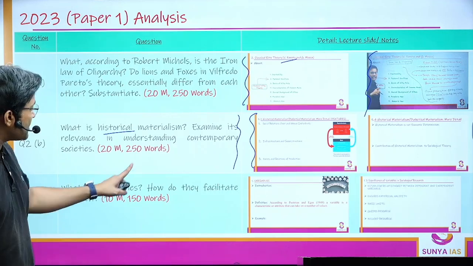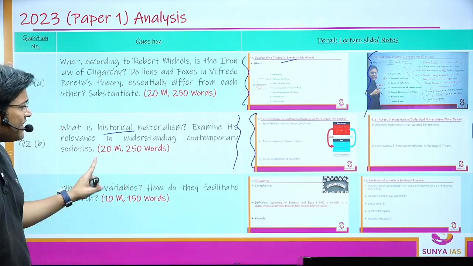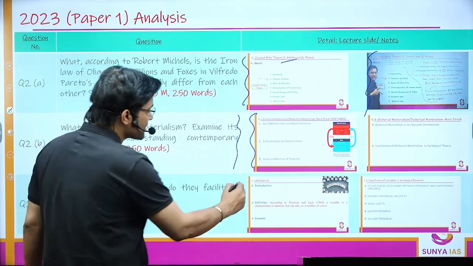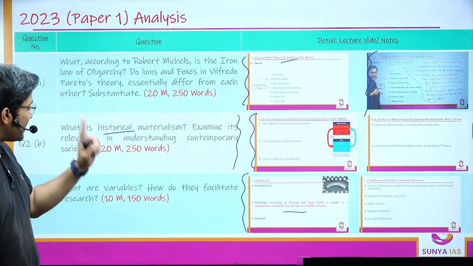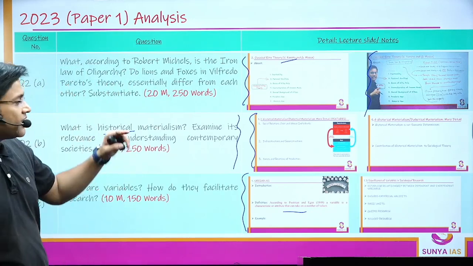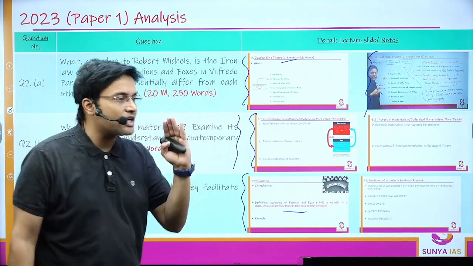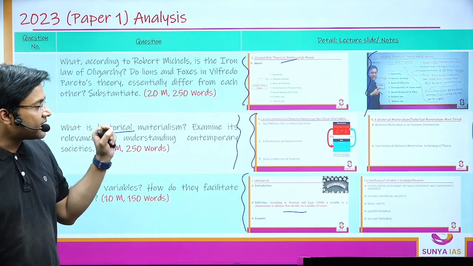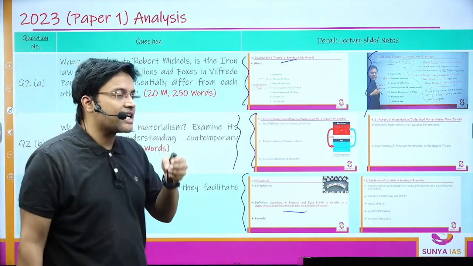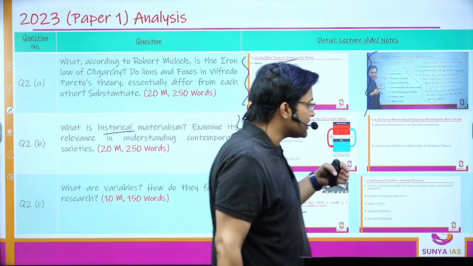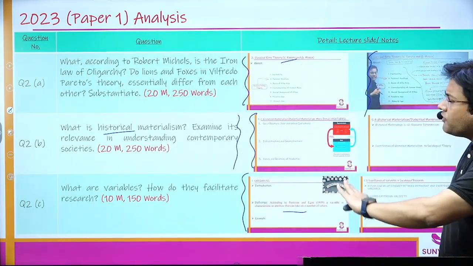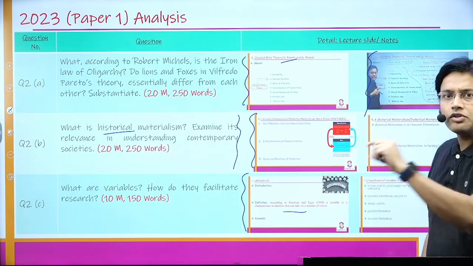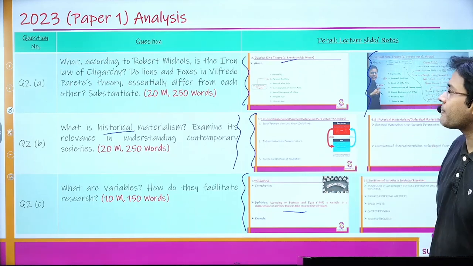Next is, what are variables? How do they facilitate research? A very, very easy, straightforward question. Again, I've discussed what variables are and given a proper definition. Then what is the significance with respect to conducting research, where I talked about how it gives a focus and direction in conducting research, how it helps in connecting various variables, establishing a relationship between dependent and independent variables during the research. Again, a lot of feeder points were given because this was only a 10 marker. You need to give me very, very specific points.